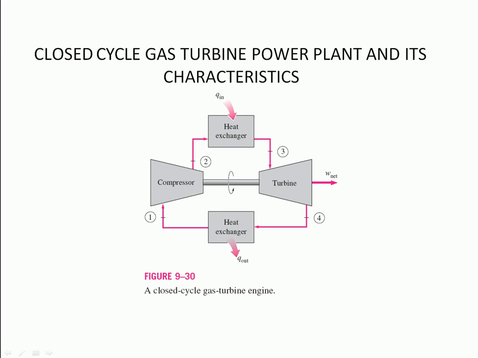We can see here in the diagram, the compression and expansion processes remain the same, but the combustion process is replaced by a constant pressure heat addition process from an external source. The exhaust process is replaced by constant pressure heat rejection to the ambient air. In the open cycle we use ambient air, but in the closed cycle we use air from the heat exchanger.